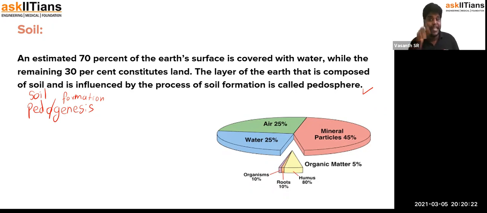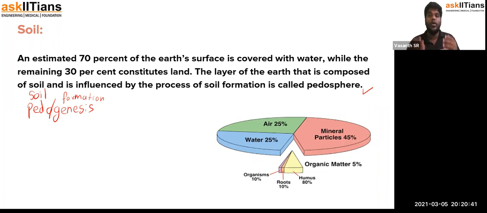Soil is one of the mediums required for plants to grow, so that it can stack all the nutrients. Those nutrients can be absorbed by the plants to grow and perform their functions. That's why soil is useful.